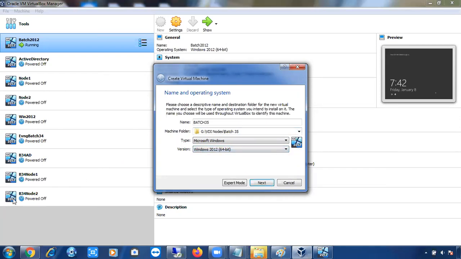Just if you want to see, okay, this is running on 2012, this is running on 2012, this is running on 2012, like that, to identify using the icon, you can select Windows 2012 64-bit here, but you can install any operating system. Okay, go to next.